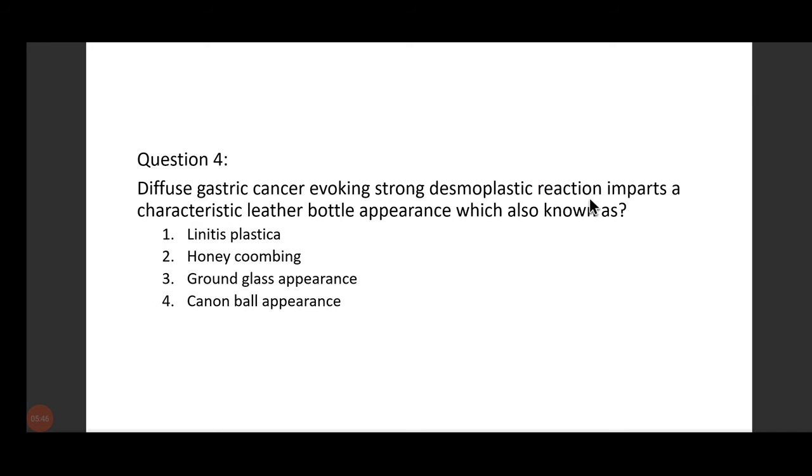Desmoplastic reaction means growth of fibrous tissue around the disease, mainly in cancer conditions. Around the tumor, you get to see strong fibrosis. So, that type of fibrosis in the gastric wall will lead to leather bottle appearance. Yes, the term is actually linitis plastica. You all told the right one. But I want you to know the differentials of all other options as well, because these are important questions in your NEET MD examinations. Honeycombing pattern.